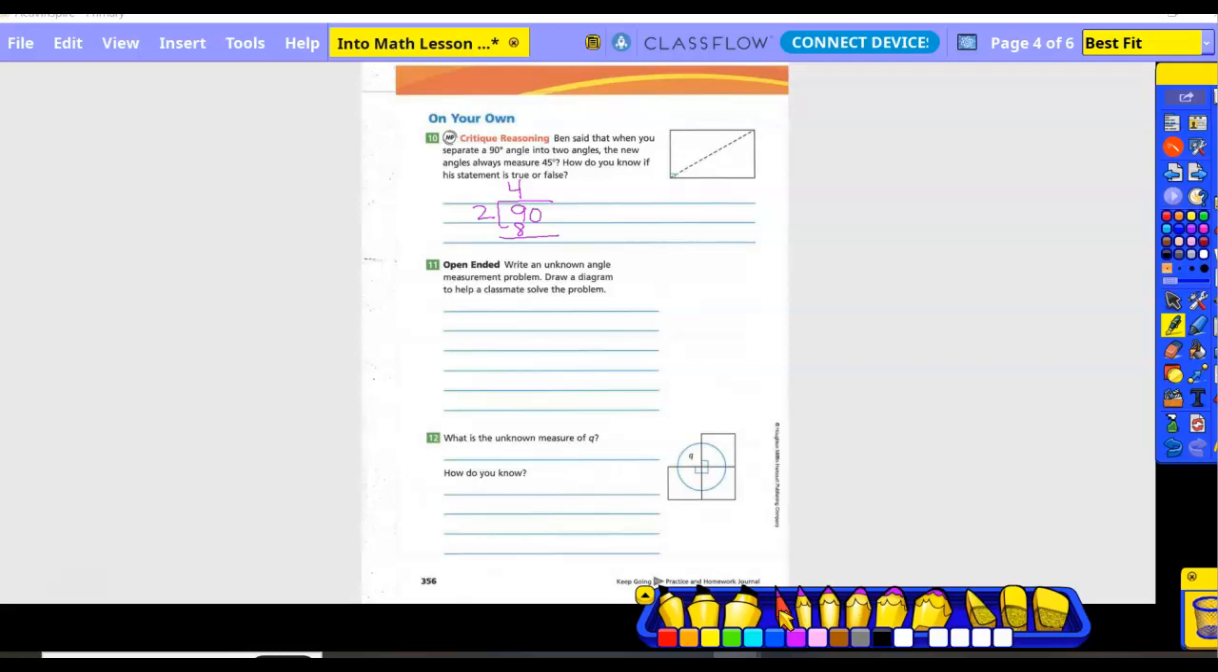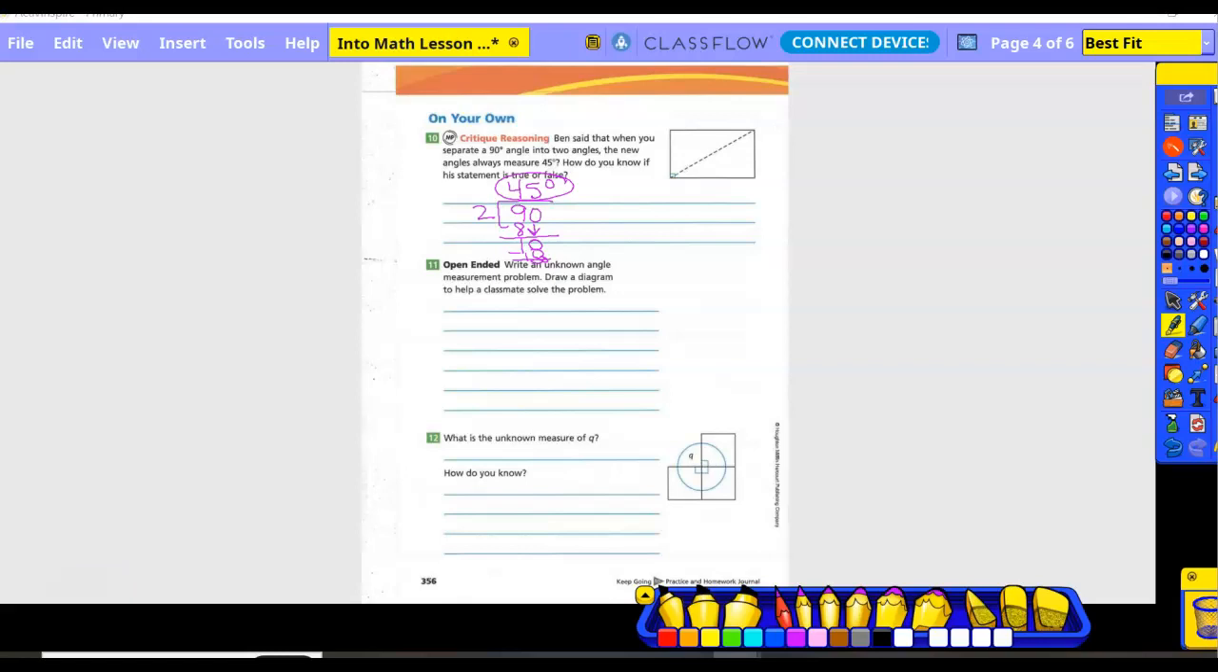9 minus 8 is 1. Bring down the 0. 2 into 10? 5 times. 5 times 2 is 10. Do we have anything left over? No. So did that give us 45 degrees? Yes. So his statement would be what? True.